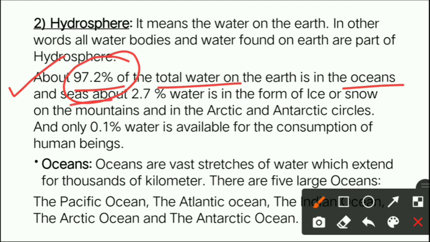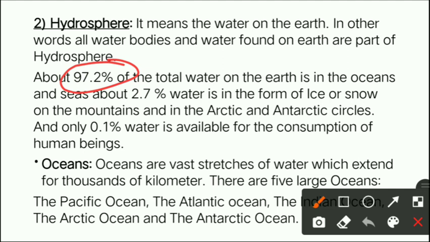And seas. In oceans and seas 97.2% of the water is found, but that water cannot be consumed. Why beta? Because these are saline water, which is salty water, which cannot be consumed. And about 2.7% of water is in the form of ice or snow, which also cannot be consumed by people.